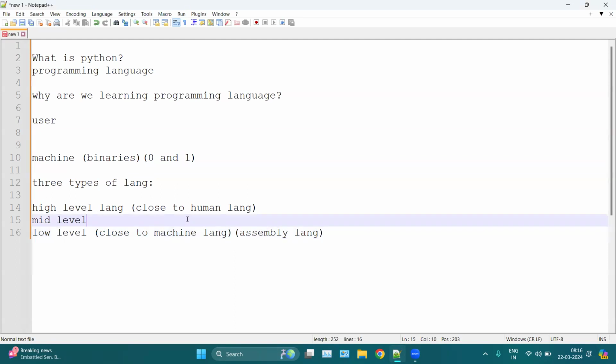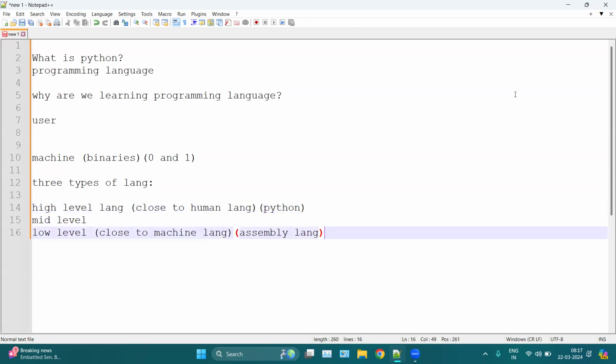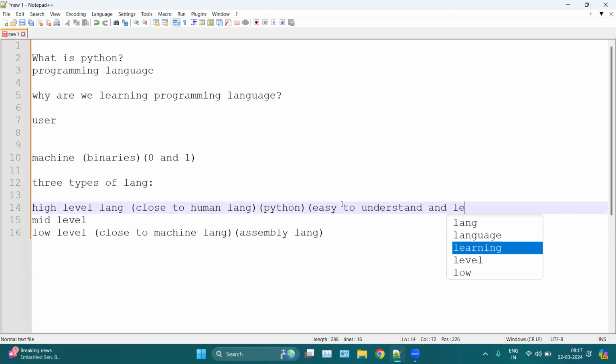Then we have mid-level languages, which are in the middle of high level and low level, which is C or C++. So basically, Python is a high-level language. That is why Python is very easy to understand and even easier to learn. That is the main reason behind it.